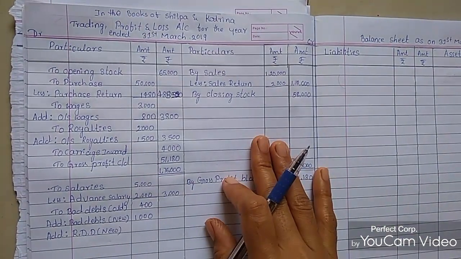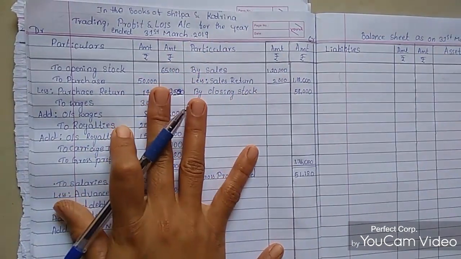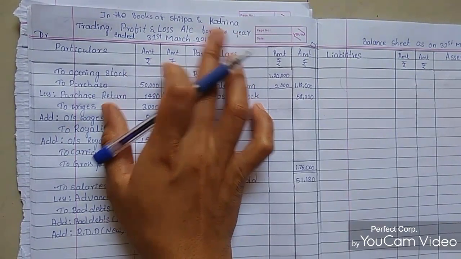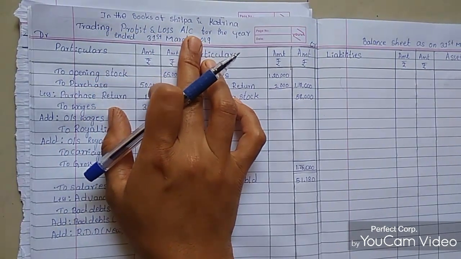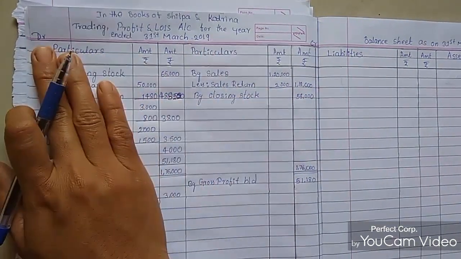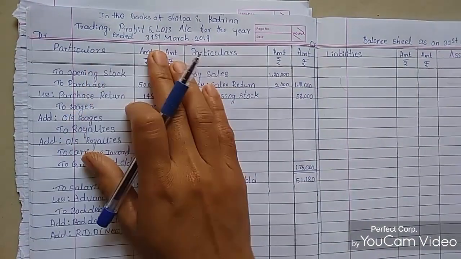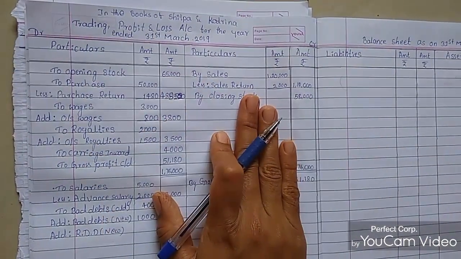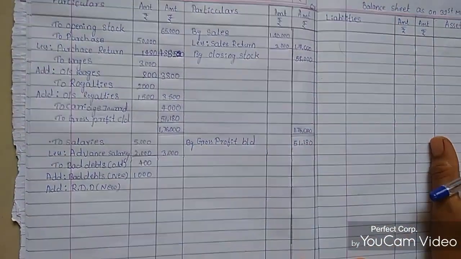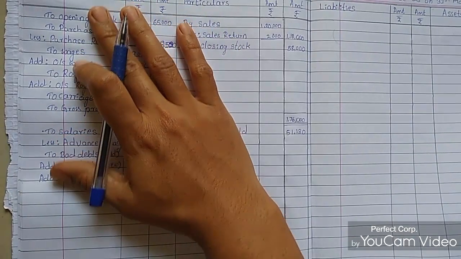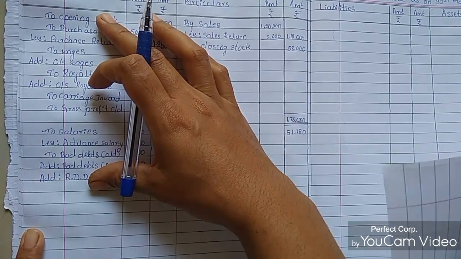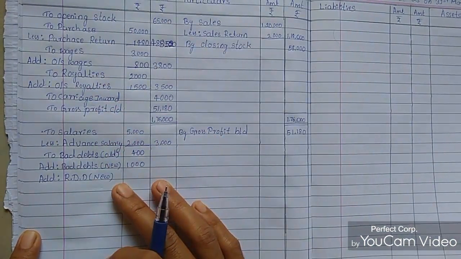So before starting to solve the problem, make the table ready. In the books of Shilpa and Katrina, trading and profit and loss account for the year ended 31st March 2019. Draw the debit side and credit side, particulars, inner column and outer column, and on the credit side, particulars, inner column and outer column. You have to complete the steps of the trading account till here, and the profit and loss account you have to calculate